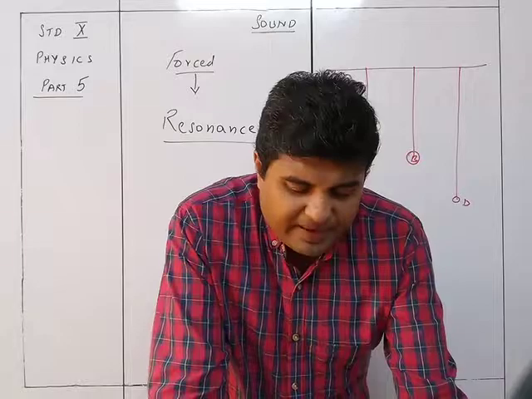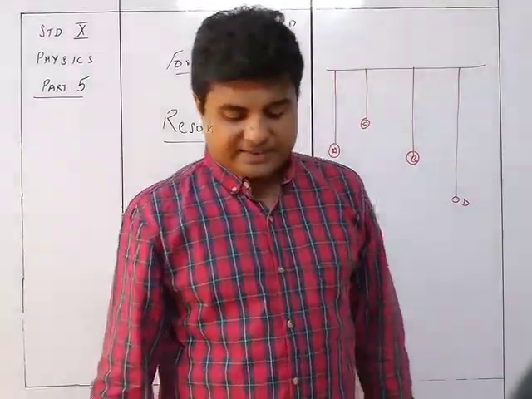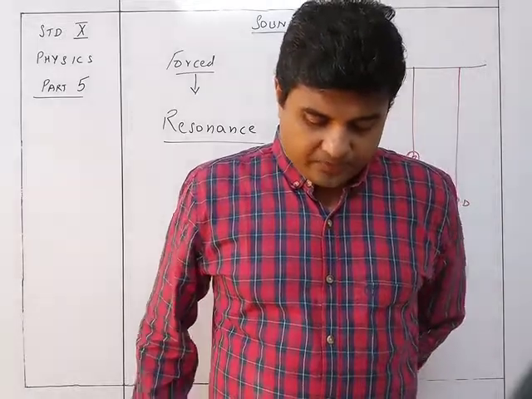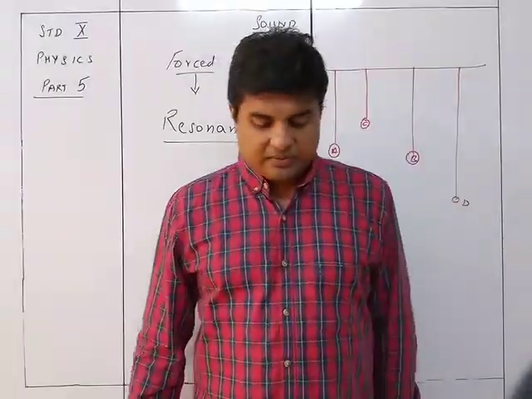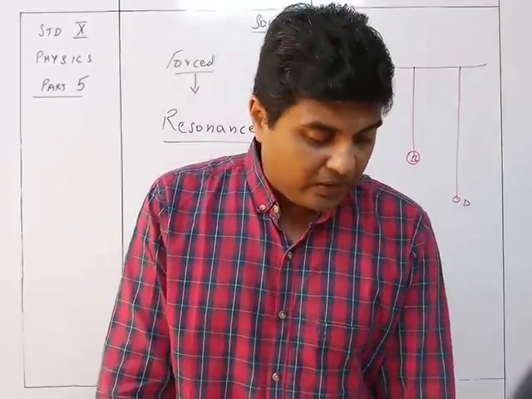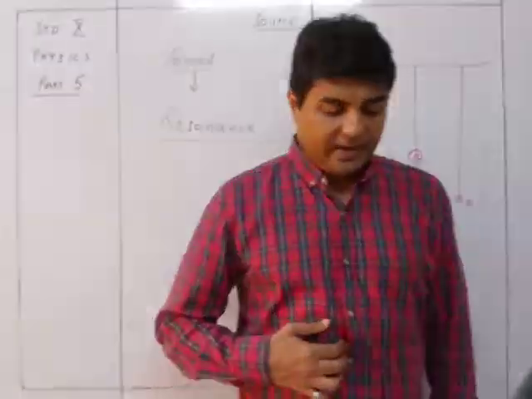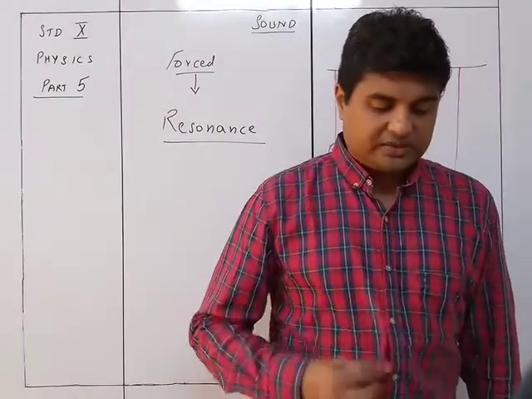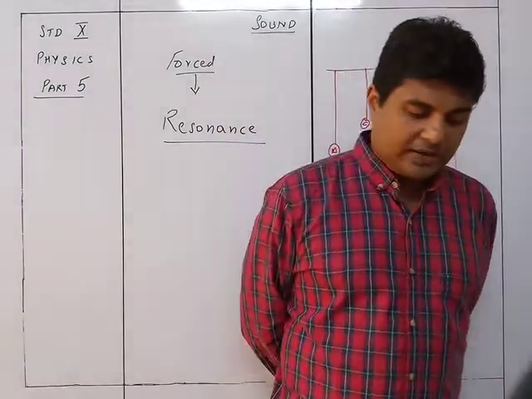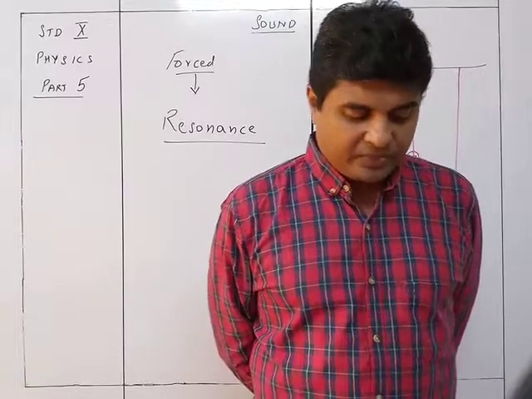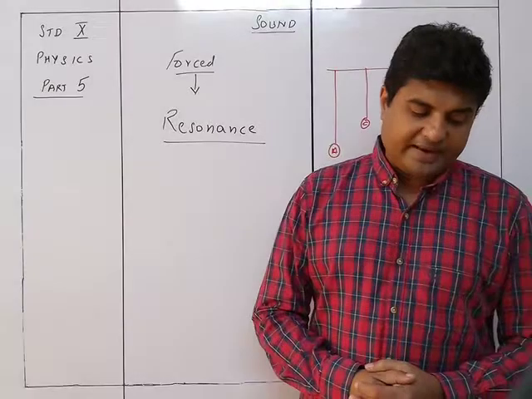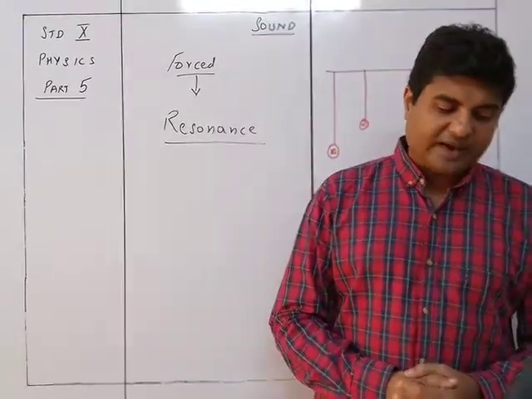So take four pendulums A, B, C and D, suspend them from the same elastic support, say from a piece of stretched rubber string PQ as shown in the figure. A and B are pendulums of the same length, so their natural frequency of vibration is the same. D is a pendulum which is longer than A or B, so its natural frequency is lower than A or B. Pendulum C is shorter than A or B, so its natural frequency is higher than that of A or B. The two unequal ones, C and D, are suspended on either side of pendulum B.